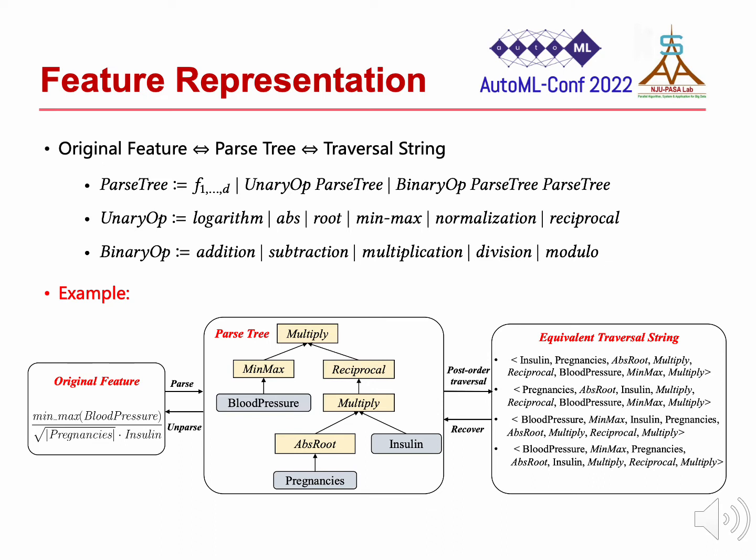As shown in the figure, we design a tree-like structure called path tree to represent constructed features. Through the syntax parsers, the original features in the form of abstract expressions are parsed into path trees, and then the corresponding strings are derived through post-order traversal.